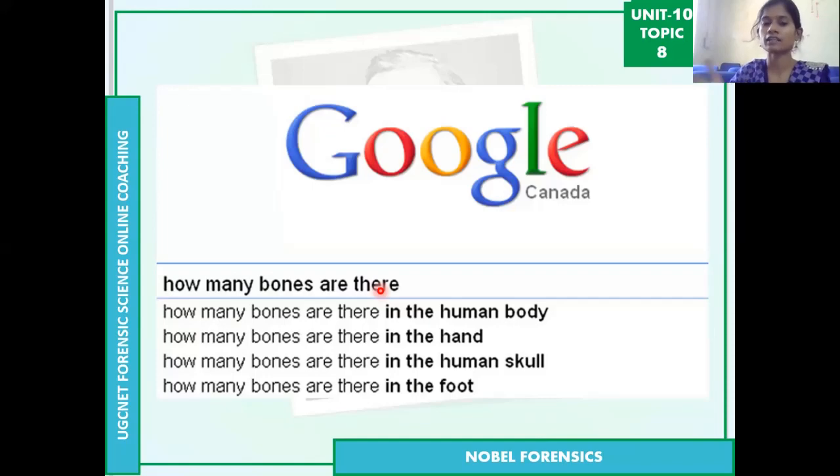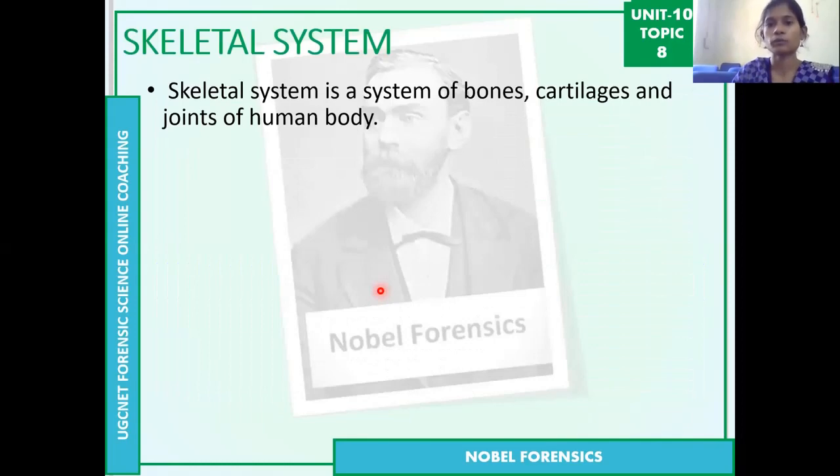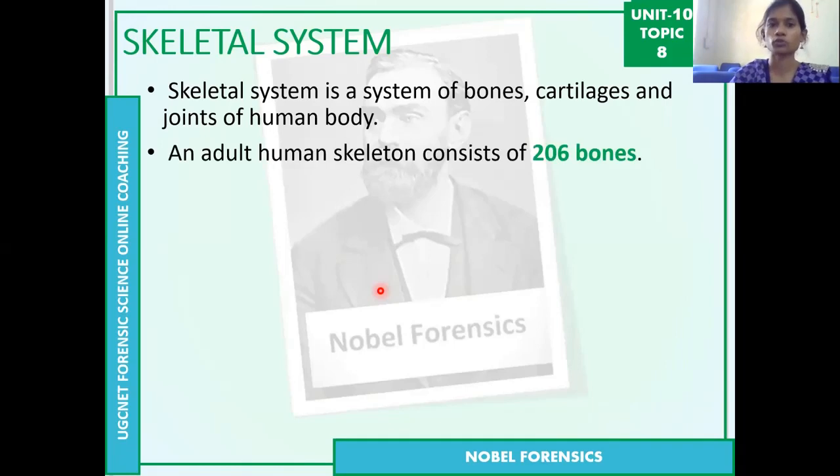So all those more than 600 bones attach to one another and become only 206 bones when we become adult. So the adult human body has 206 bones. The skeleton system has bones, cartilages, and joints. Joints means where two bones join, like when we observe hand bones, these two bones are joined with cartilages and joints. Here we are especially discussing the bones only. So an adult human skeleton has 206 bones.